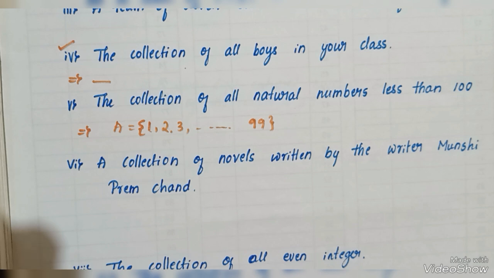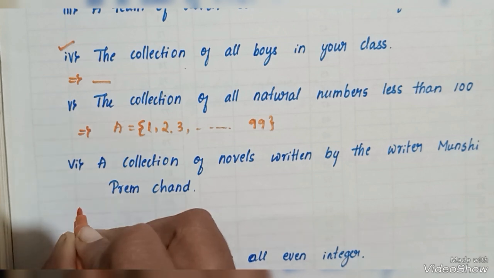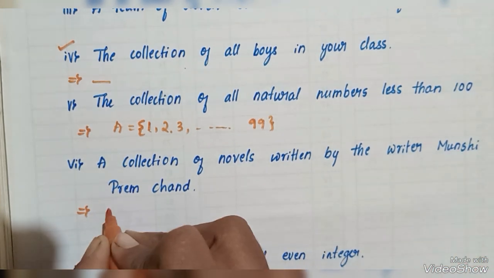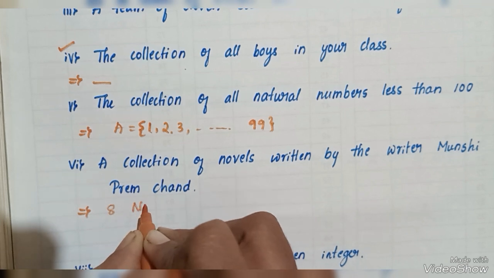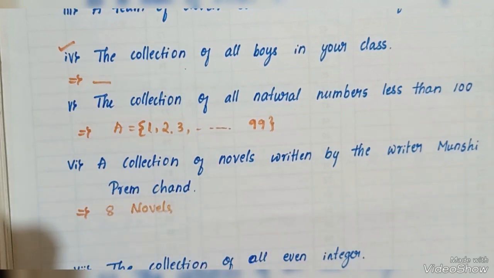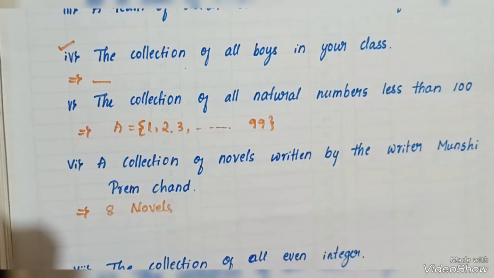There are 8 novels written by Munshi Premchand. It is well defined because we have considered a particular writer.